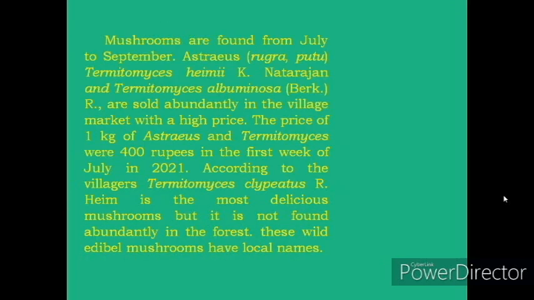Mushrooms are found from July to September in Jharkhand. Astraeus, which we call Rugra or Putto, Termitomyces heimii, and Termitomyces albuminosus are found abundantly in the forest. Villagers collect them and sell them in the village market as well as in the city market.